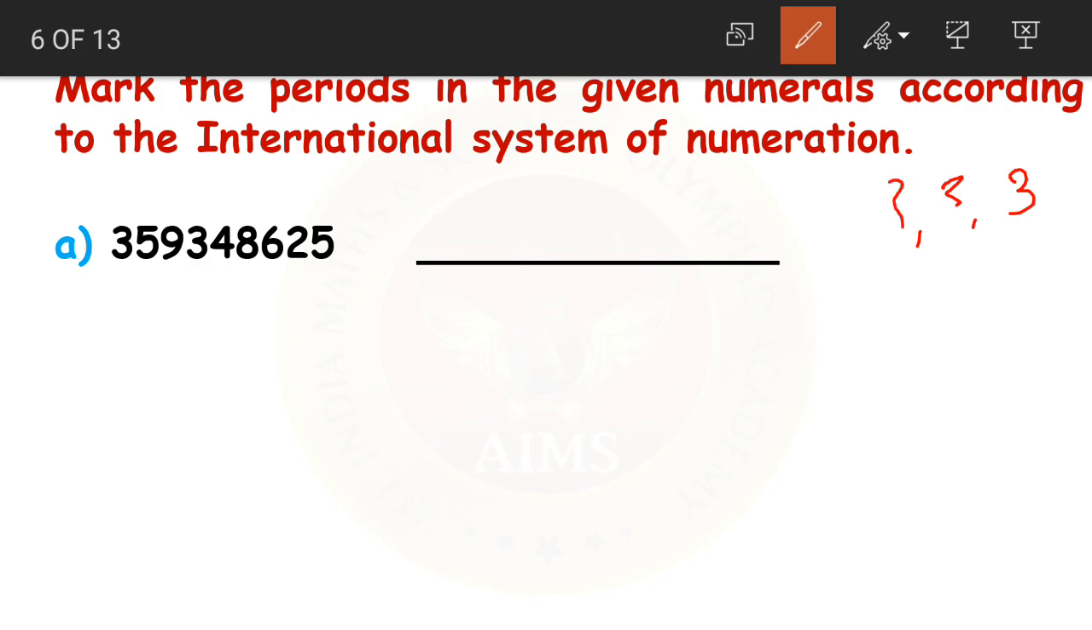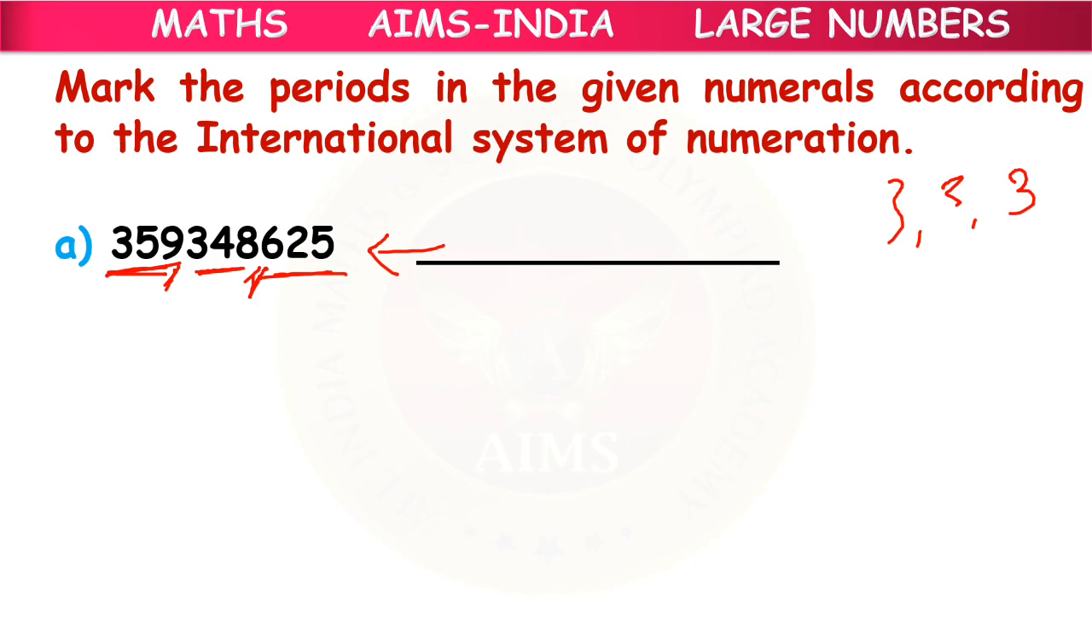After every 3 digits. Let us start marking. Always remember that you should start marking the periods or put the commas from the right side. After 3 digits first, then after 3 digits. That's all. Again here, after 3 digits, 3 digits, 3 digits. We have divided the number by using commas after every 3 digits.